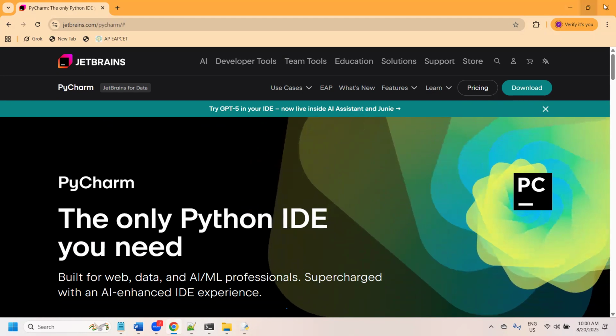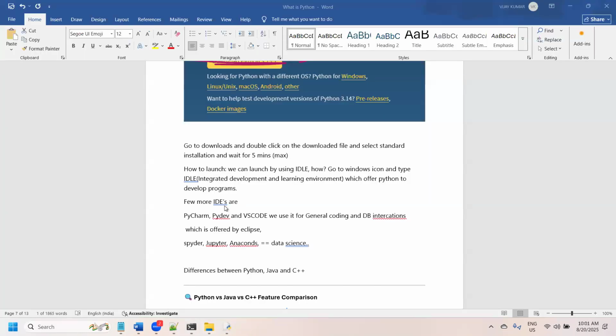Let me know. I just want to give a highlight: there are different ways to create programs. If you install Python on Unix, we can use the VI command. There are two ways to perform operations with Python. One is the interactive way, and the other is the programming way, through a program.